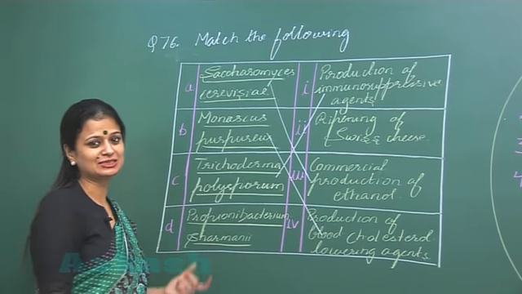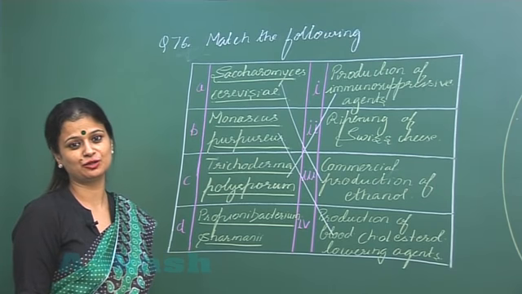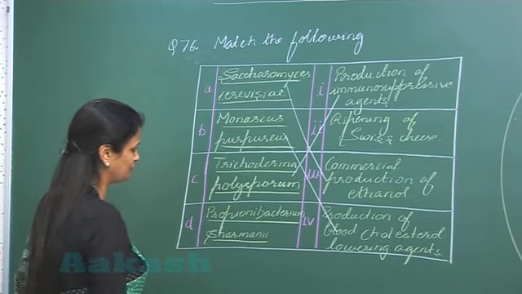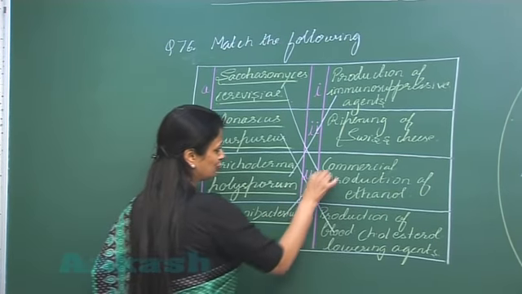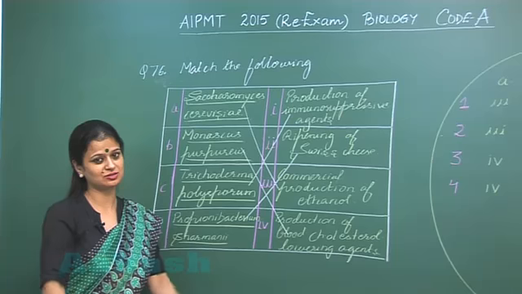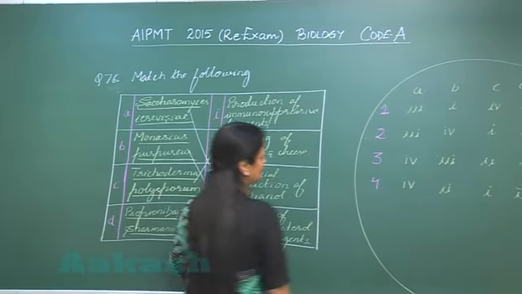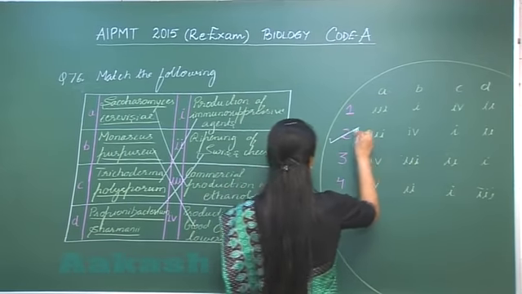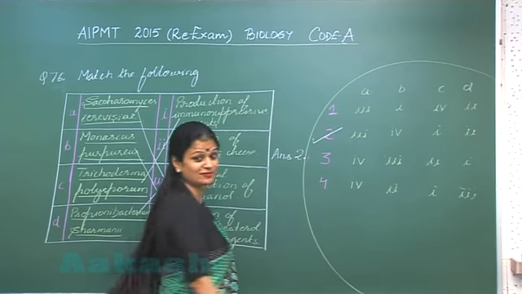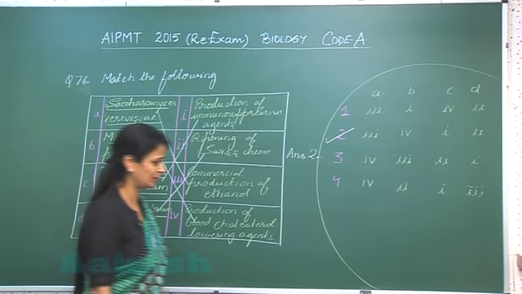Now Propionibacterium sharmanii is involved in the formation of Swiss cheese. Yes, it is used for the production of Swiss cheese. You know what the Swiss cheese is? It is the one which has large size holes. So we can look for the right option here. The option is option number 2. So the answer is 2 for question number 76. Now let's move on to question number 77.